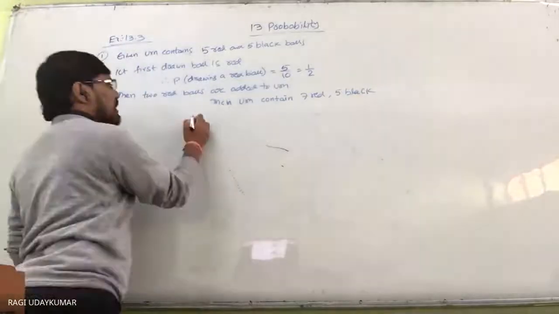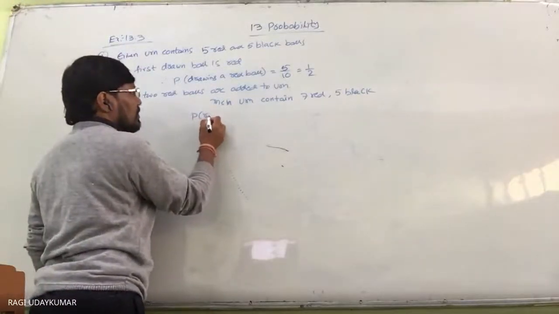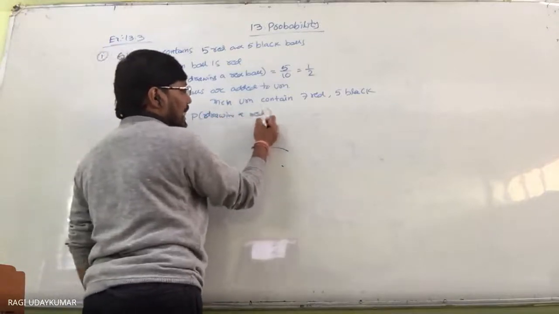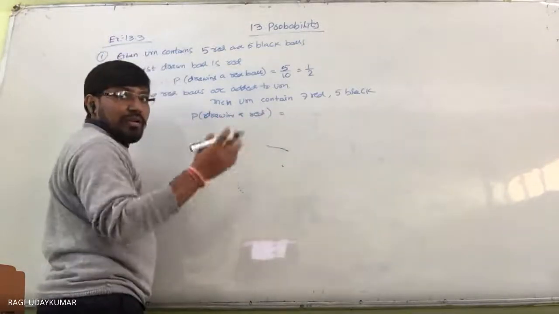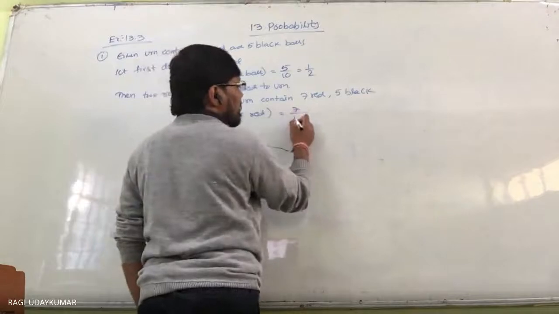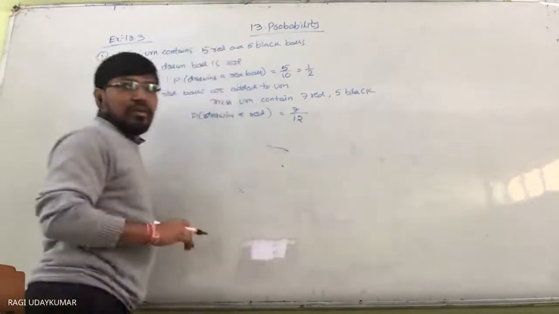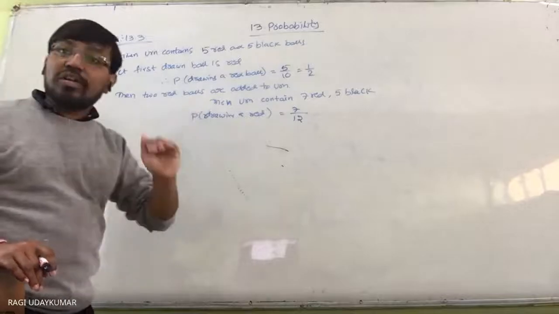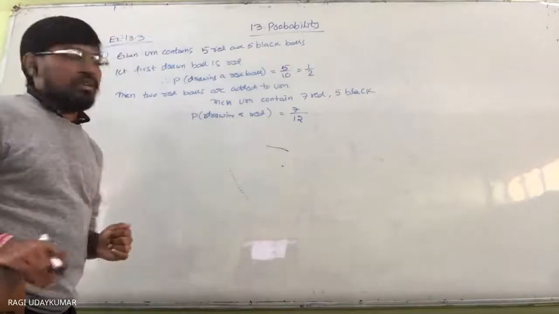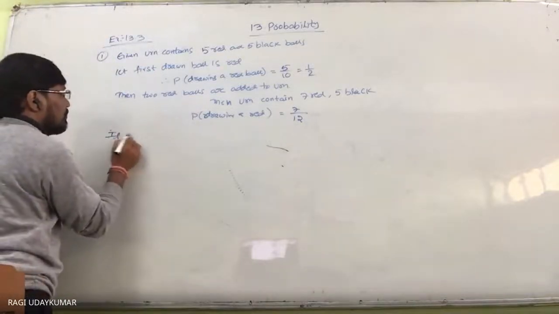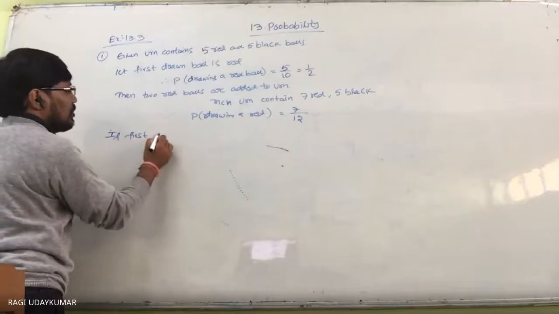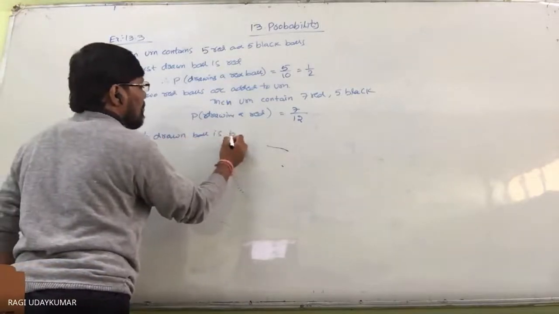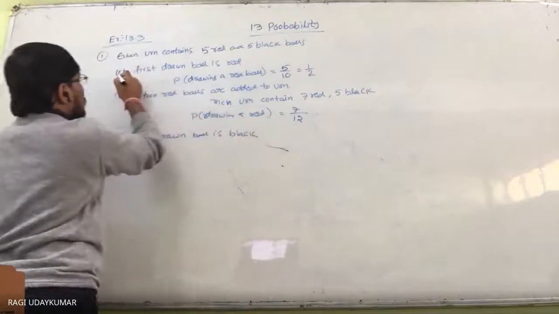Then what is the probability of drawing a red ball in the second attempt? 7 red balls are there out of 12, so it is 7/12. This is in case the first ball drawn is red. But what if the first drawn ball is black? This is one situation.